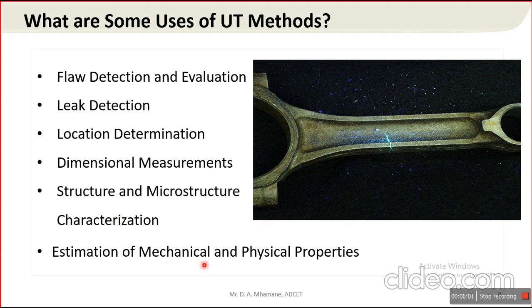Then estimation of mechanical and physical properties. This is a secondary use, we can say. With the help of the response from the material, we correlate the nature of the material with the mechanical and physical properties of the same material. So these are some uses of the UT method, meaning these can be achieved by the UT method.